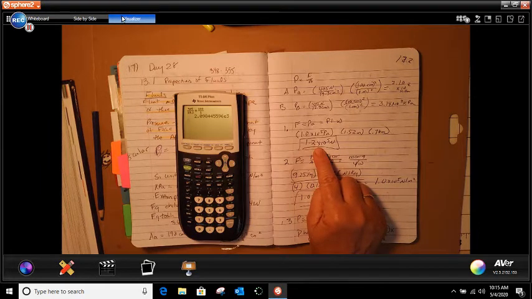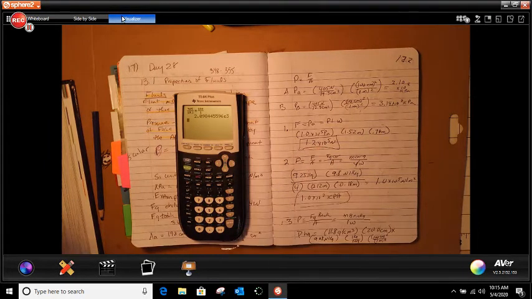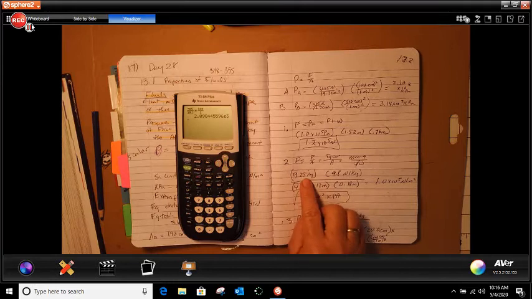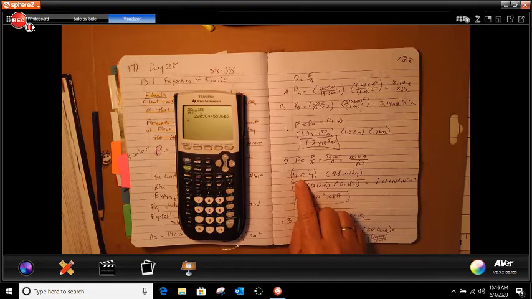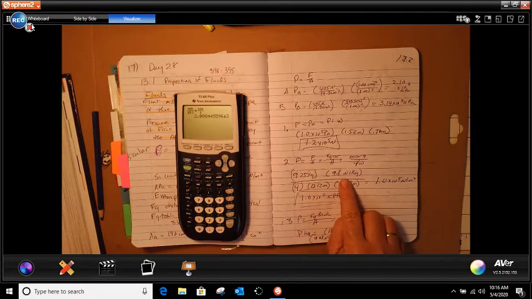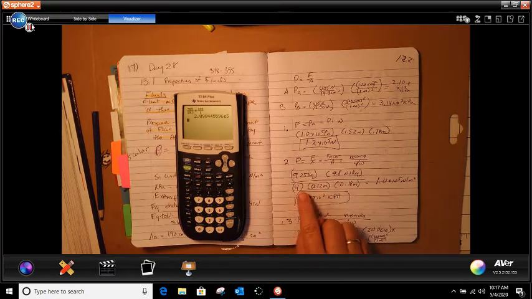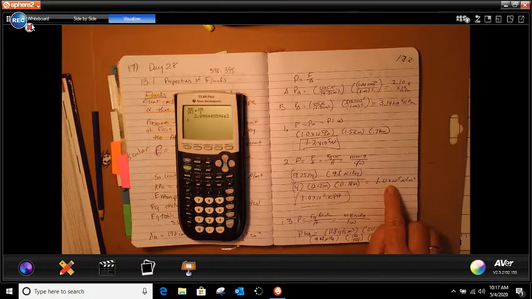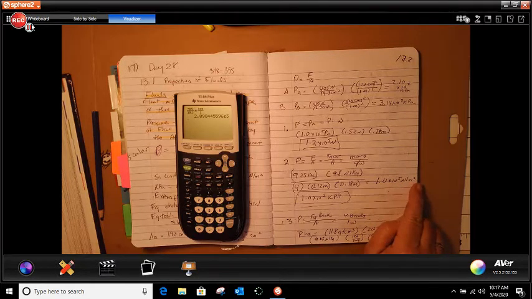Number 2, a car tire makes contact with the ground. So then what we're going to do there is take our 4.05, number 2. And then we're going to take our 925 kilogram, times 9.8 newtons per kilogram, divided by 4 times 0.12 times 118, and we should get 1.0 times 10 to the 5th newtons per meter squared.